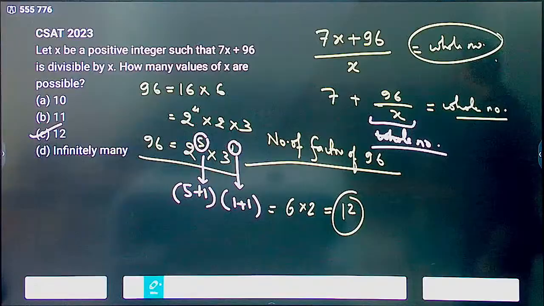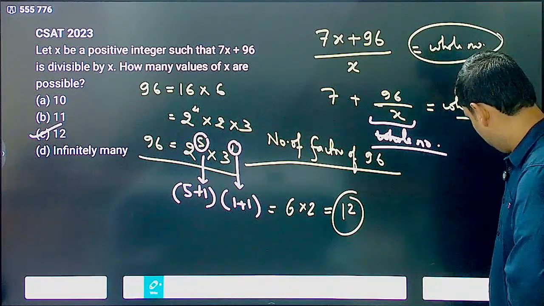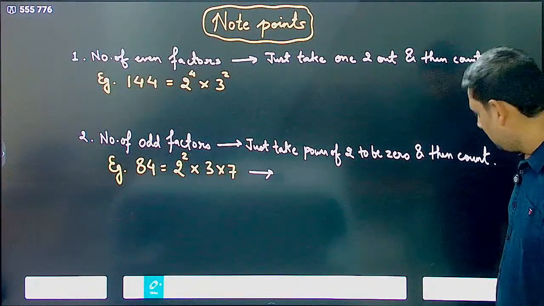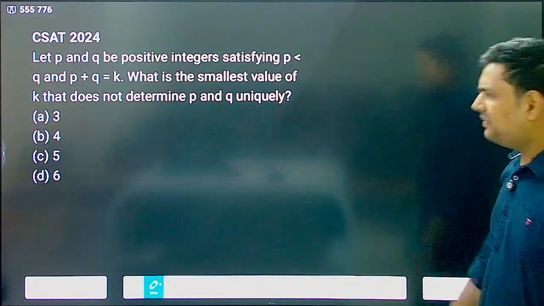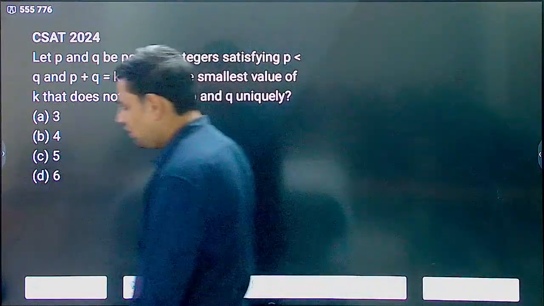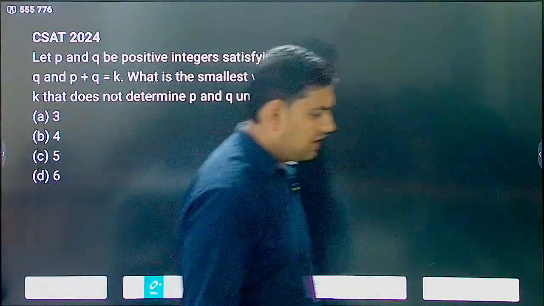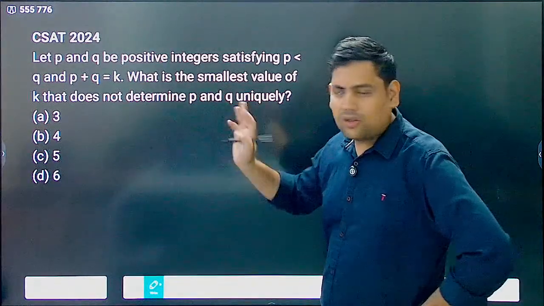Understood? Simple. Now, these are just simple questions. Just think about it. It is not of any particular topic. Just think about it, you will be able to find.